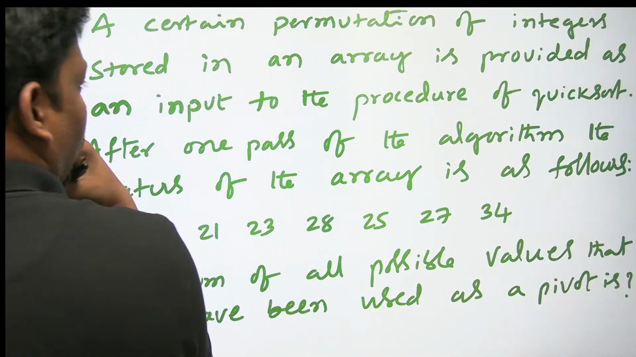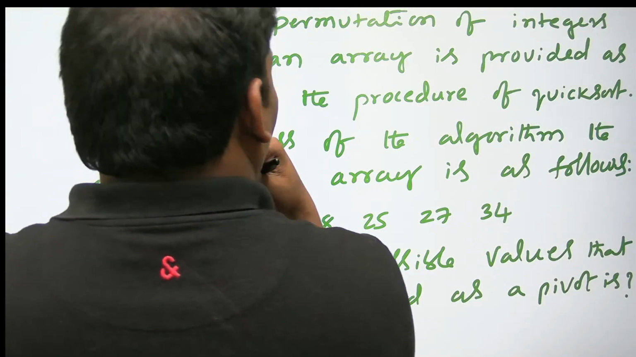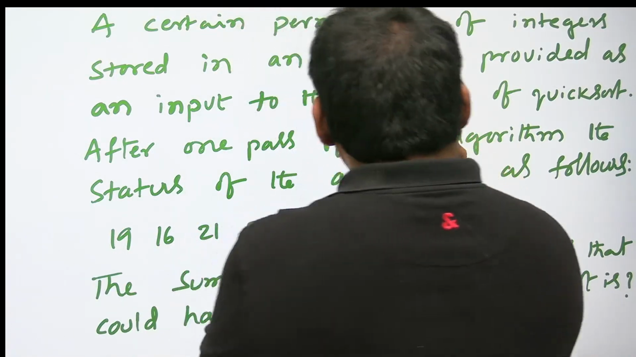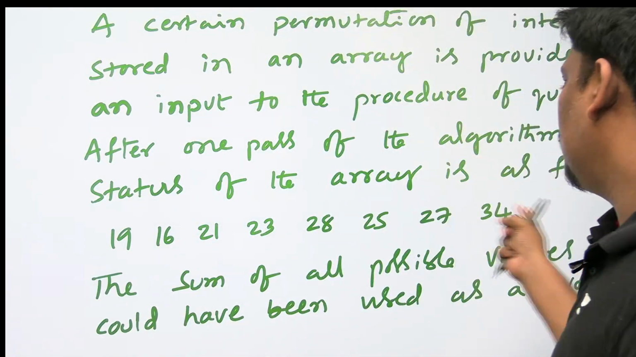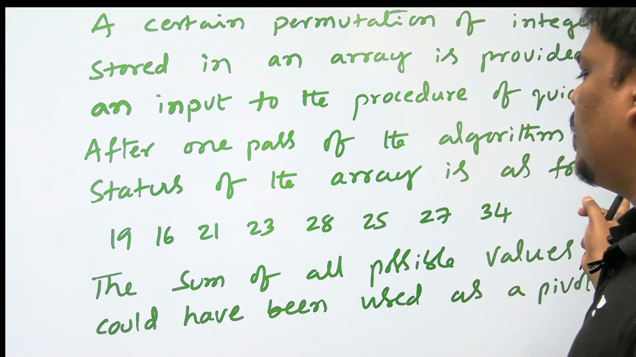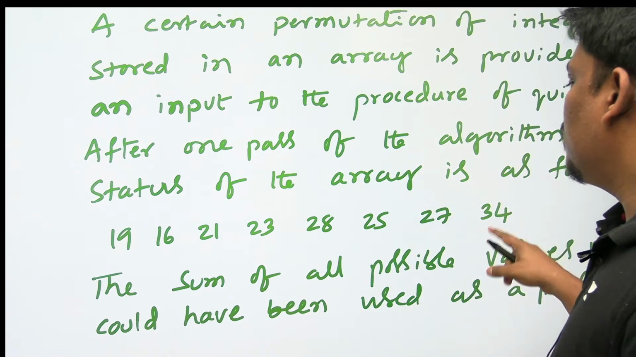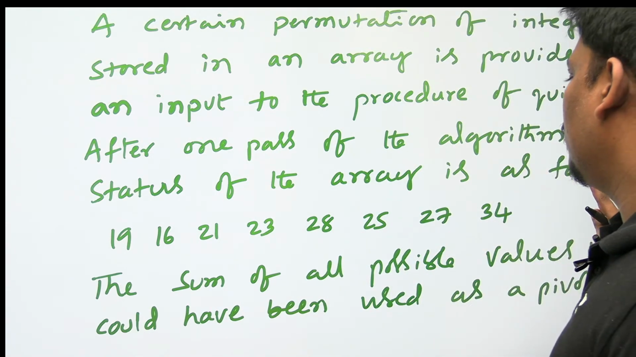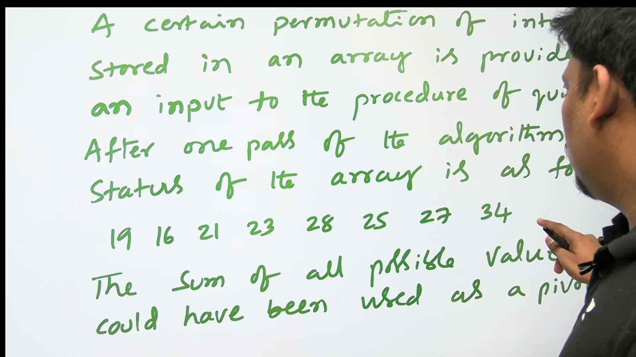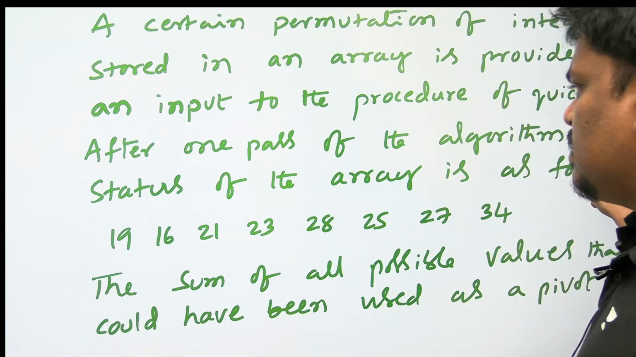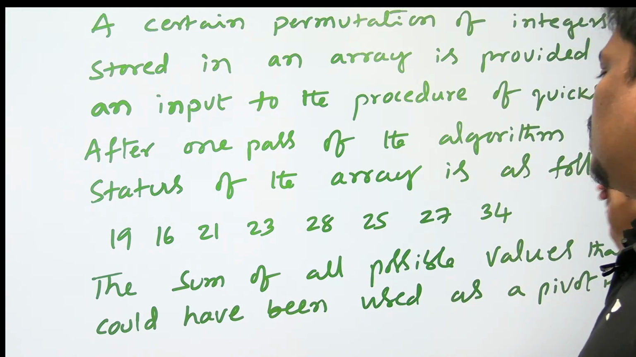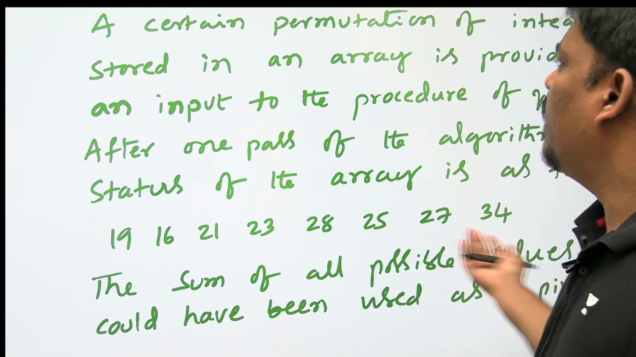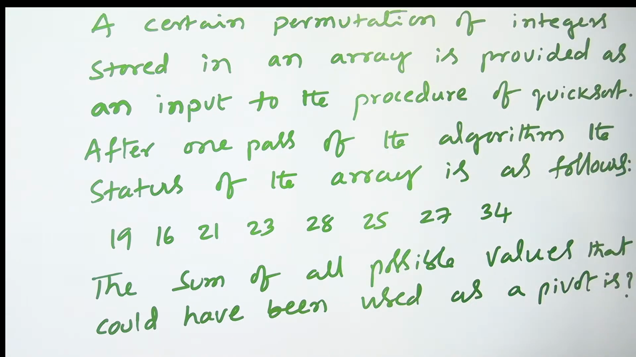Means for the quicksort algorithm, 1 random input is given. After 1 pass of the algorithm, the status of the array is as follows. Means they applied the partition algorithm 1 time. If you apply the partition algorithm 1 time, this is the output. Let's see what he is asking.